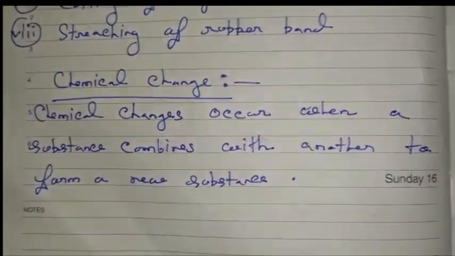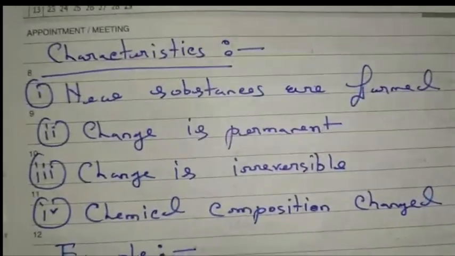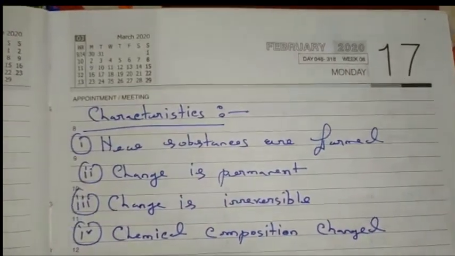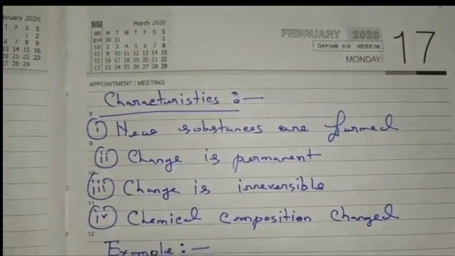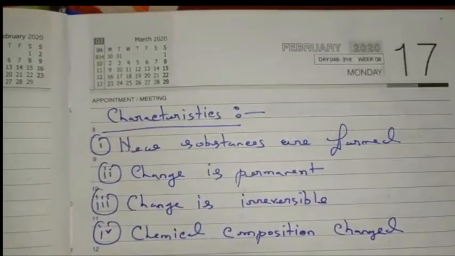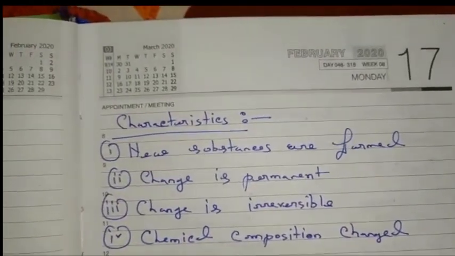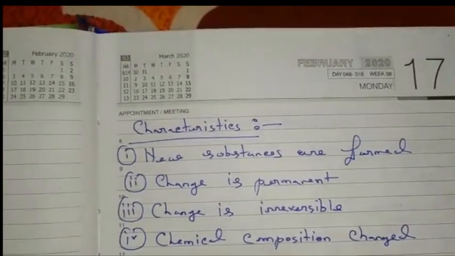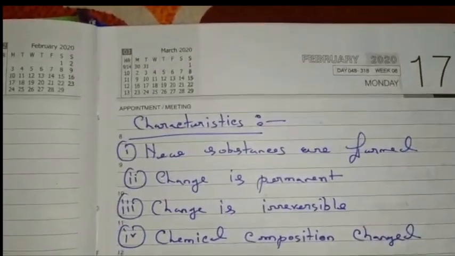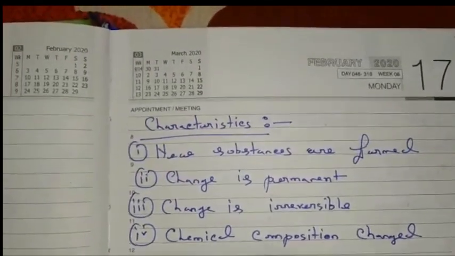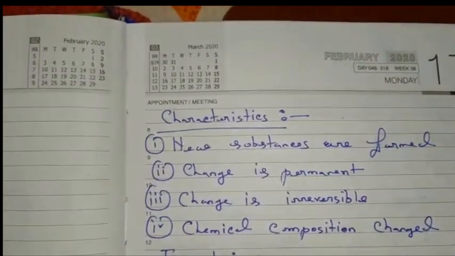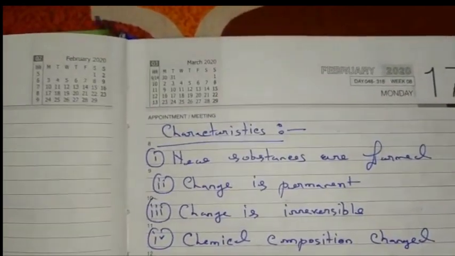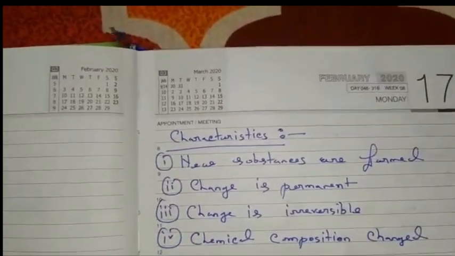Now, what are the characteristics of chemical change? New substances are formed. The change is permanent. The change is irreversible. We cannot get back the original substance. The chemical composition changes due to chemical change. Some examples are also there, like burning of paper. If you burn the paper, it will convert into ash. Ash and paper are completely different from each other. So it is a chemical change because it is a permanent change and new substances are formed.